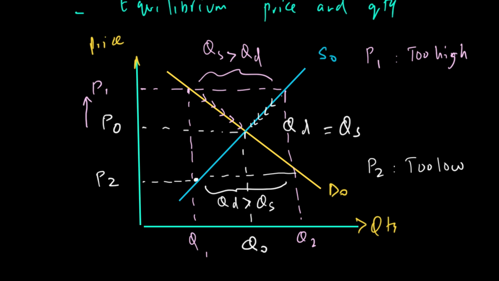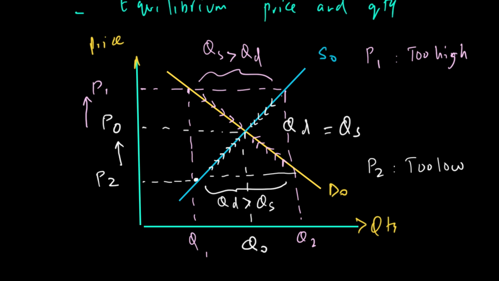At P2 you will have a shortage, but as you start to increase the price, you will realize that when the price goes up, it will encourage producers to produce more. At the same time, when the price is going up, some consumers who were buying because the price was low will be discouraged and will start to exit the market. Ultimately, you will come back to P naught, where the quantity demanded and quantity supplied become equal.